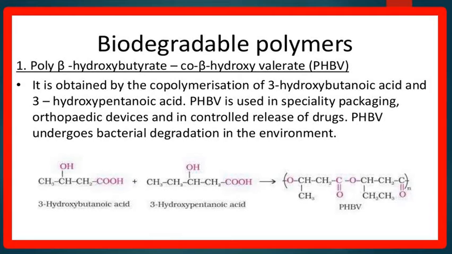PHBV is degraded by microbes in the environment, in short, it is a biodegradable polymer. Here you are seeing the carboxylic group interacting with this OH group to eliminate one molecule and form the ester, and finally PHBV is formed.